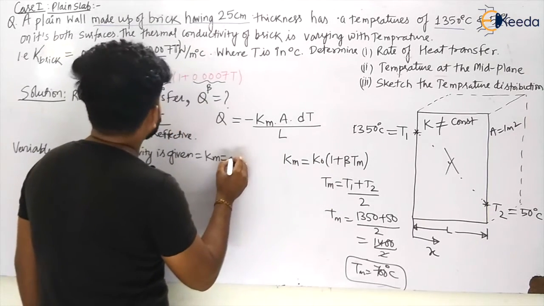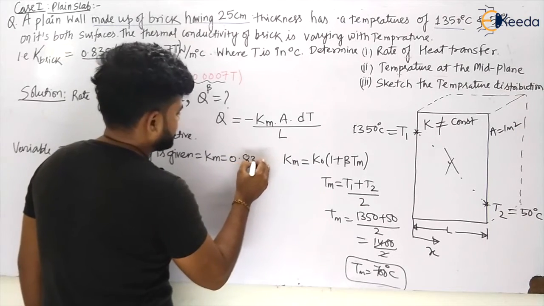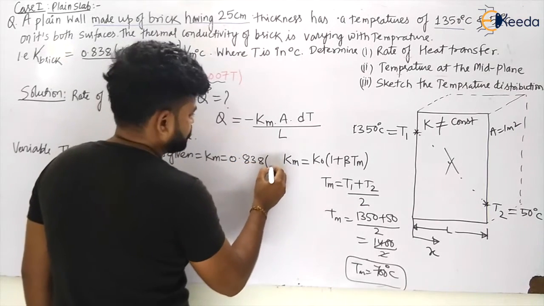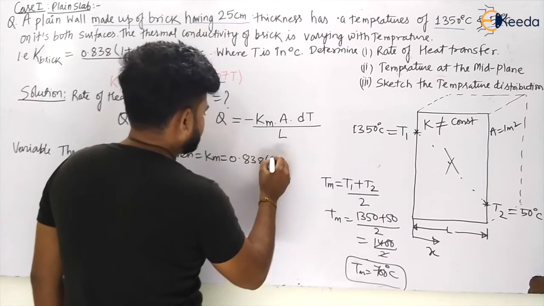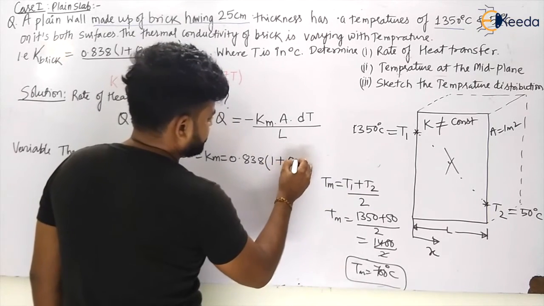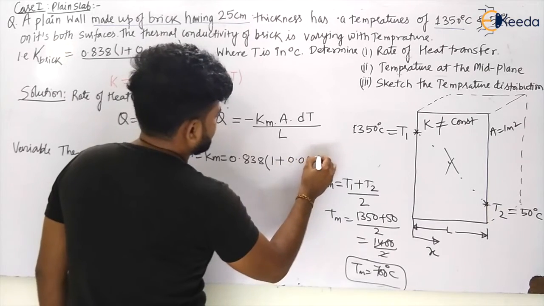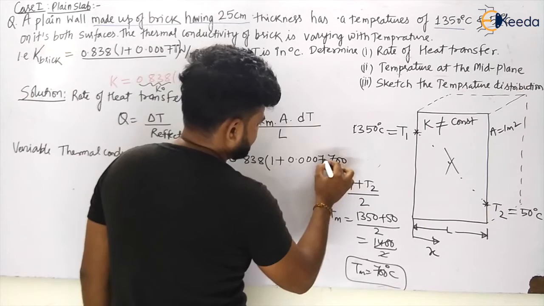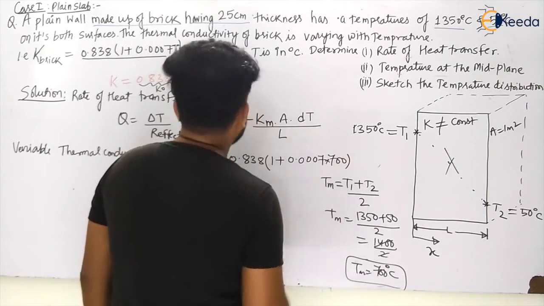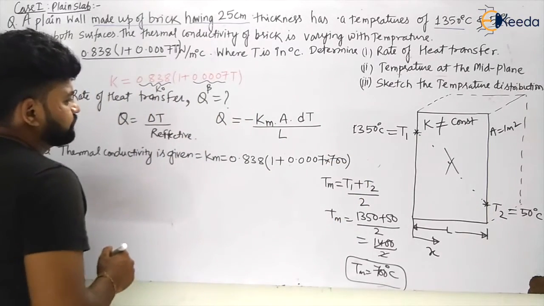So let us say what is the value of K naught? 0.838 into 1 plus beta Tm. So what will be beta? That will be 1 plus beta, which is 0.0007 into Tm. What is Tm, my dear students? We have calculated, that is 700.